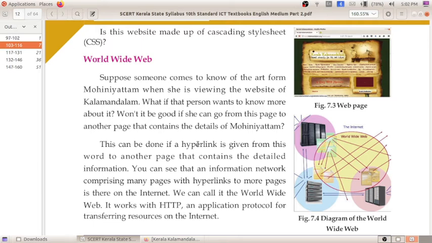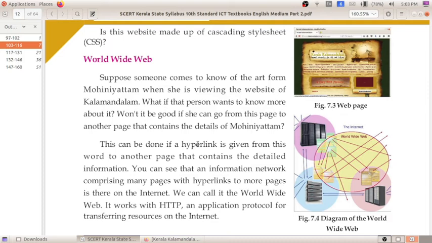Suppose we are searching for Google: it goes directly to the domain name server to search for the IP address of Google. Once we get the IP address, we use the router to find the location where the computer with that IP address is located. From there we get the correct information. In this way the internet works.